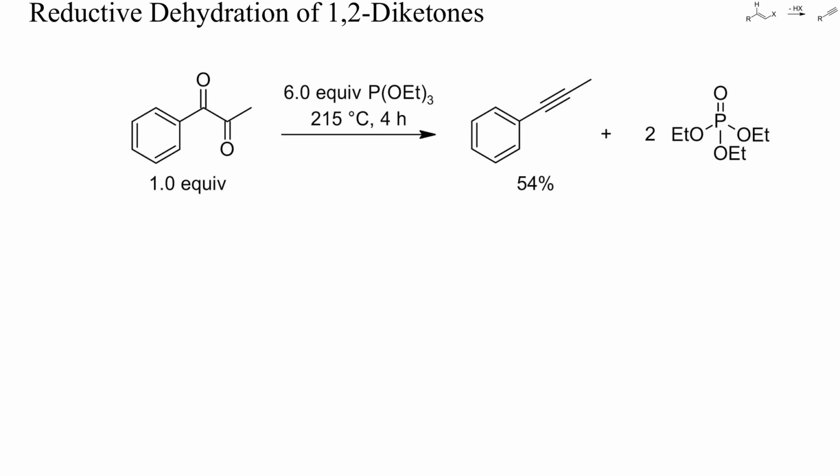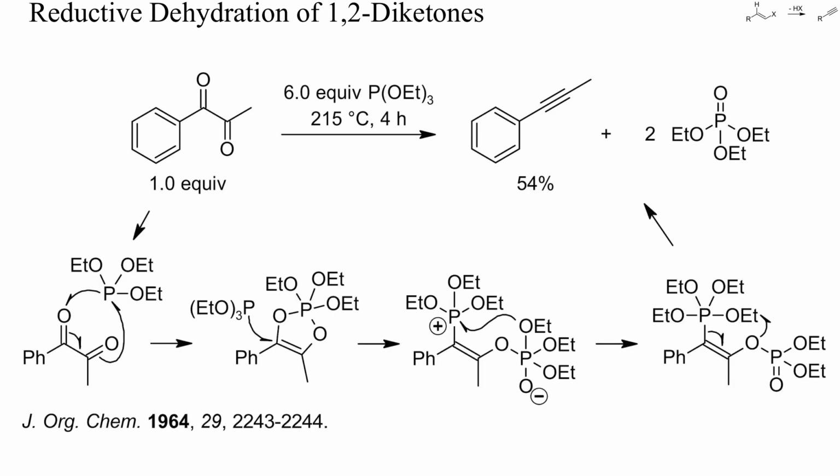Ketones are at the same oxidation stage as alkynes, and simple addition of water to an alkyne will again yield a ketone. 1,2-diketones therefore require a reducing agent to be converted into alkynes. Such a reductive deoxygenation can for instance be achieved by strong heating with phosphides, as in this example. I've sketched here the most likely mechanism. The driving force of such reactions is the formation of strong phosphorus-oxygen bonds and the ability of phosphorus(III) compounds to attack carbonyl groups nucleophilically at oxygen.